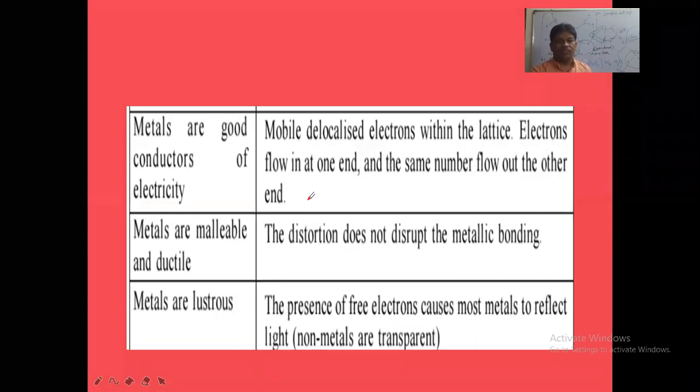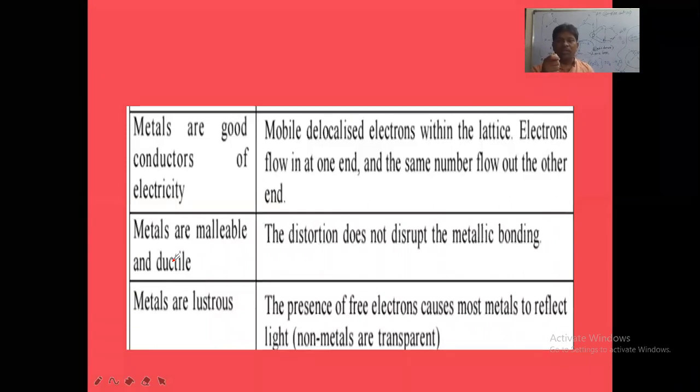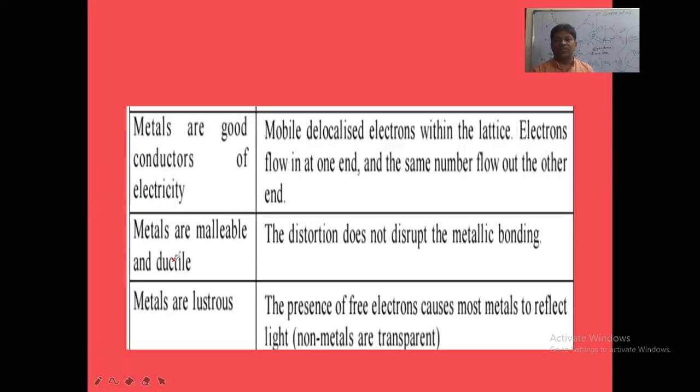electric charges. Next, metals are malleable and ductile. Ductility means the metals can be drawn into wires, into thin wire. That is called the ductility property. And metals can be beaten into sheets. When you beat the metal, the metal will convert into a metal sheet. Getting metal sheets from metals by beating the metals is called malleability. Malleability and ductility.